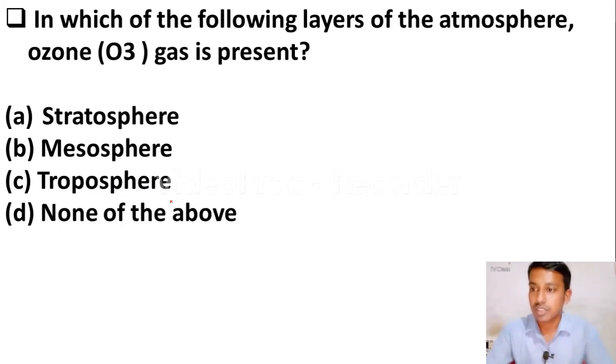The next question is, in which of the following layers of the atmosphere is ozone gas present? Okay, ozone is denoted by O3. Please remember it. Stratosphere, mesosphere, troposphere, none of the above. I hope everyone knows this answer. The right answer is stratosphere. Yes, the ozone layer is present in the stratosphere.